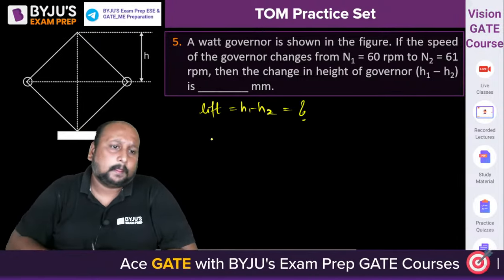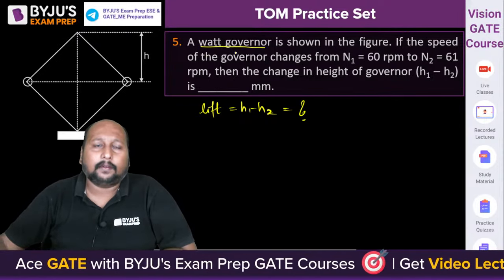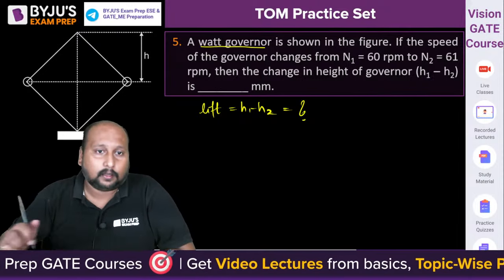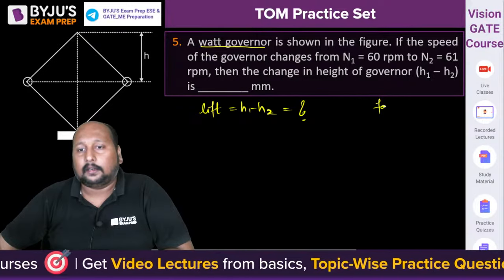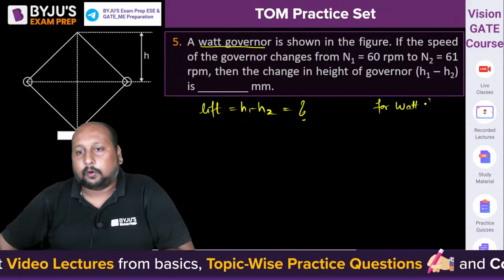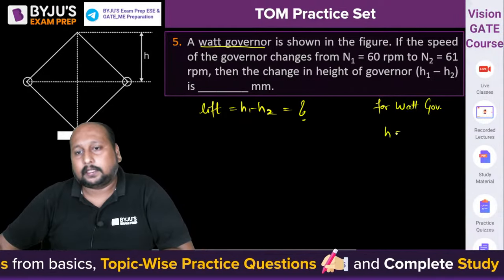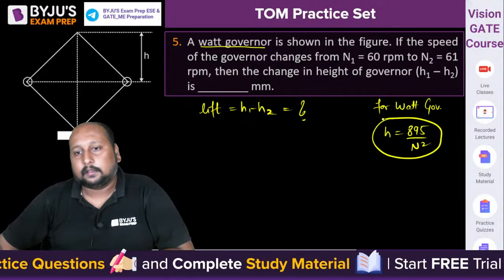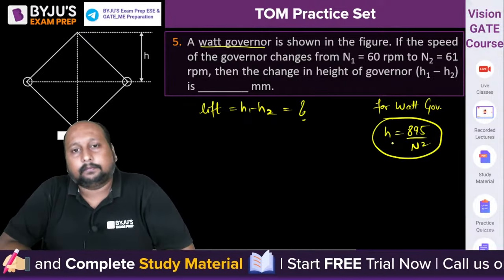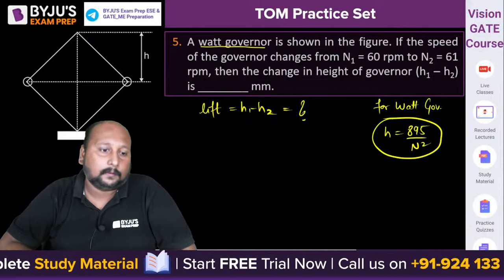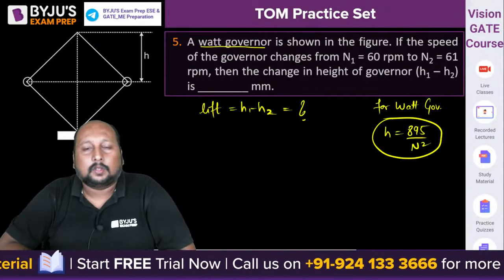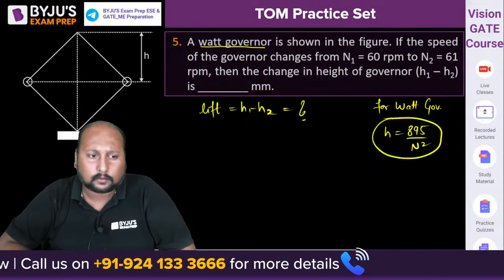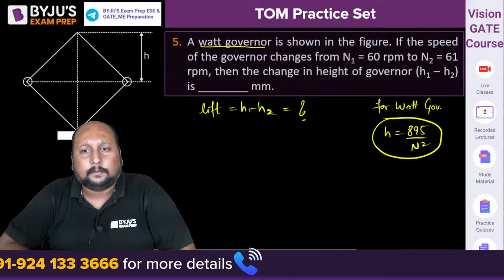Simple question. It's a Watt governor, and in Watt governor we are having only one formulation, that is h is equal to 895 by n square. है ना? For Watt governor your h is equal to 895 by n square. है ना? ये हमें पता है, right? चलिए solve it and tell me what is the correct answer. Question easy है, but only thing you have to do is थोड़ा सा effort डालिए.